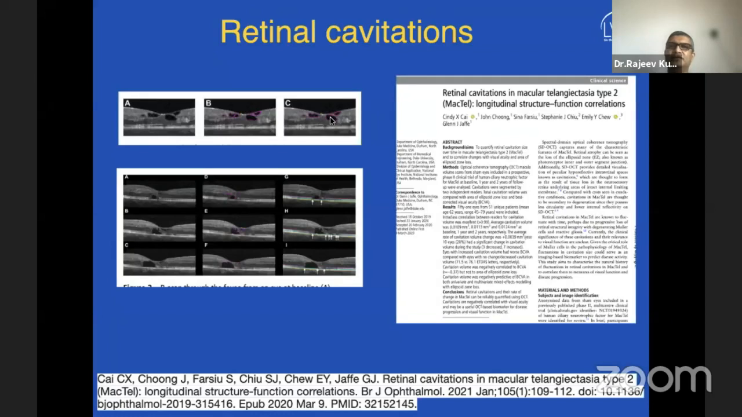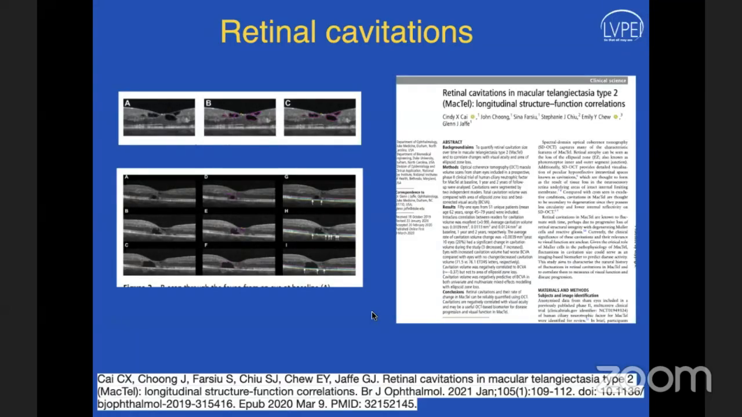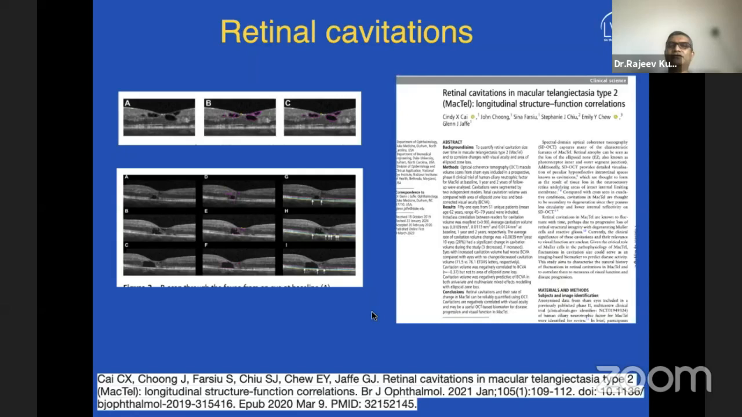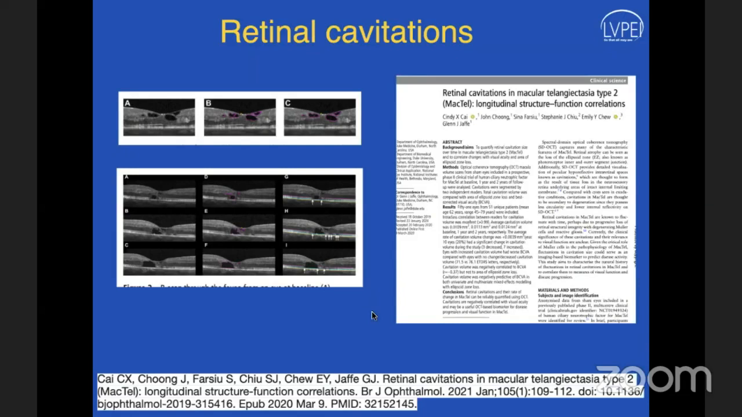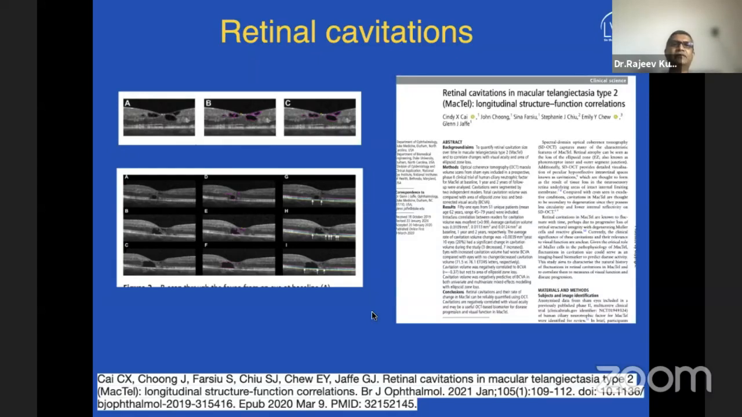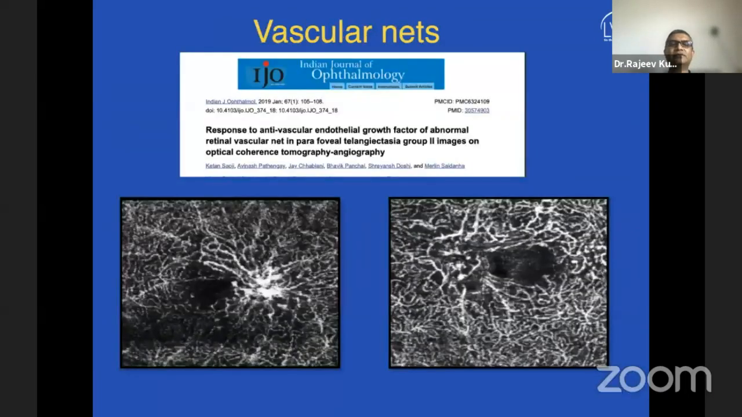So this study again has looked at correlation, but it has come out that cavitation definitely gives us some idea of how the disease progresses. But when compared to ellipsoid zone, the ellipsoid zone still fares better than cavitation per se. So I would keep it as a second biomarker for prognosis of disease in macular telangiectasia. So that's the next thing.